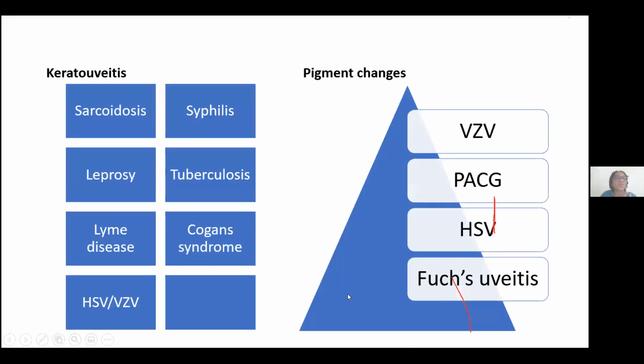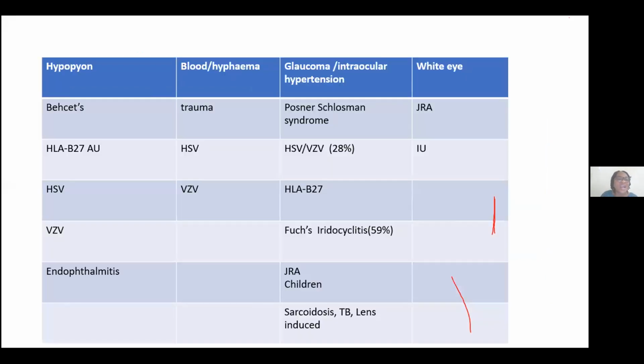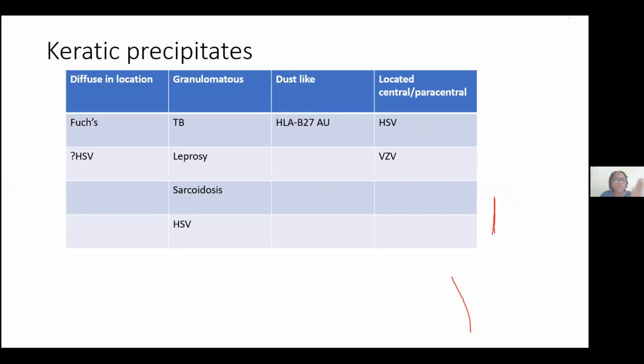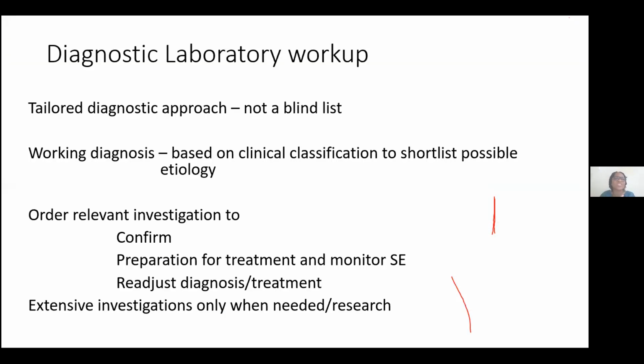I have talked about granulomatous and those that can be associated with pigmentary changes, viral. If he's having hypopyon, think Behçet's disease. If he's having raised intraocular pressure right at presentation, think of sarcoidosis, Posner-Schlossman syndrome, and herpetic uveitis. And of course, we have described the keratic precipitates.